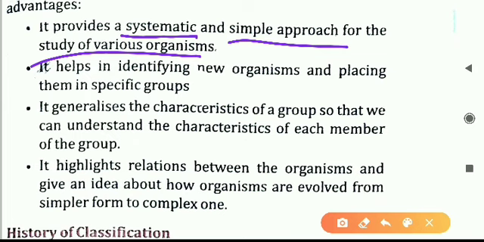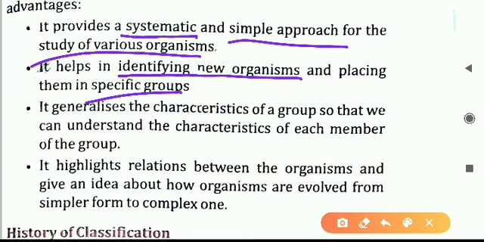Second one here, it helps in identifying new organisms and placing them in separate groups. New kinds of plants and animals are regularly being found on the earth, and the identification of these new plants and animals can be easily done, and it is therefore the second advantage of classification.